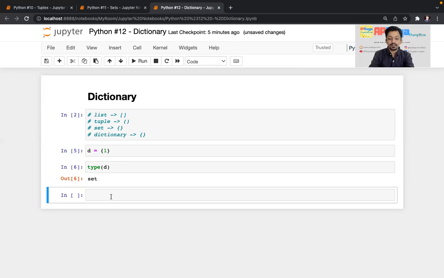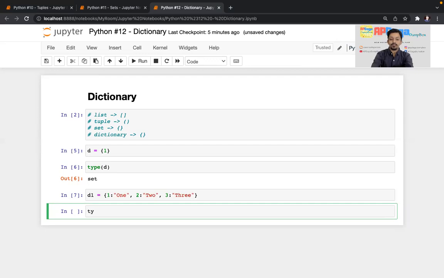I'll create a dictionary D1 with curly braces, and the syntax should be like this: 1, the English name for that number, 2, two, similarly 3, three.